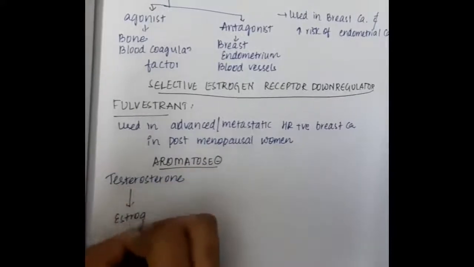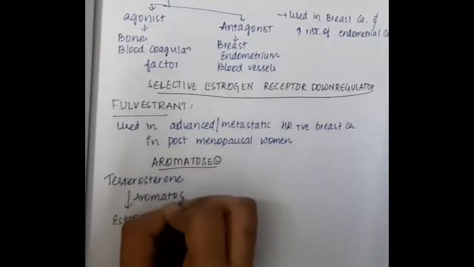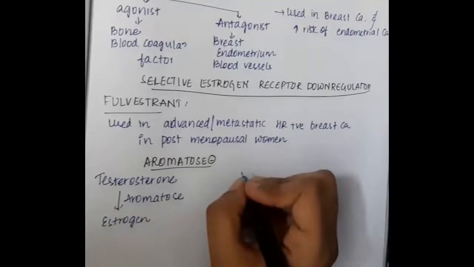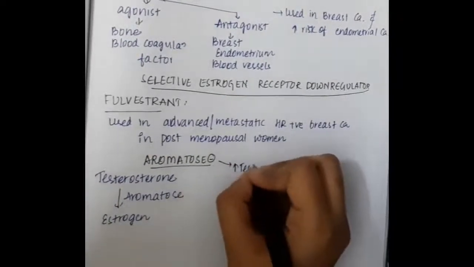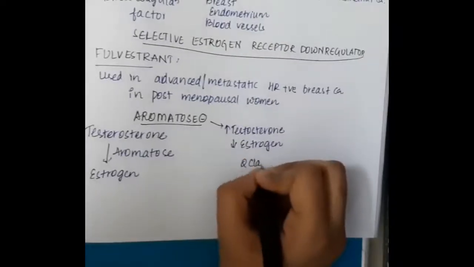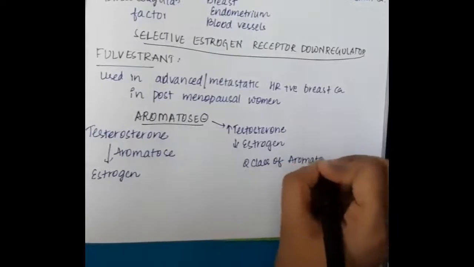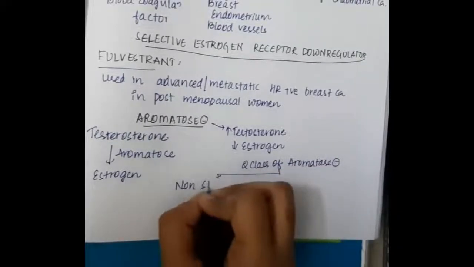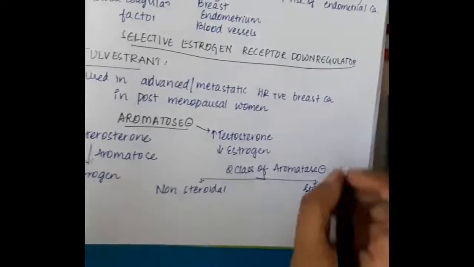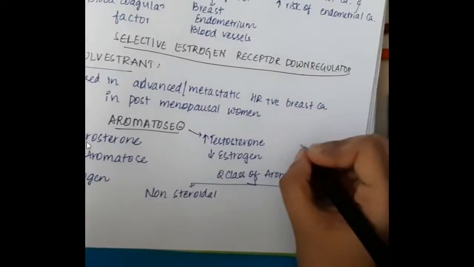Then there are aromatase inhibitors. Testosterone gets converted to estrogen in the presence of aromatase. Aromatase inhibitors inhibit this conversion, so there is an increased amount of testosterone and a decreased amount of estrogen.